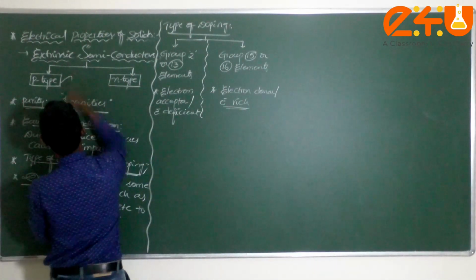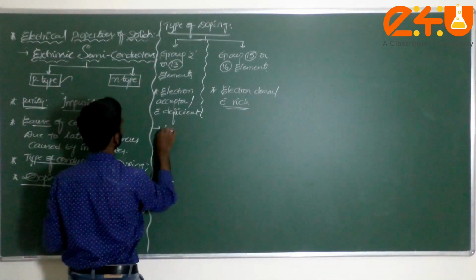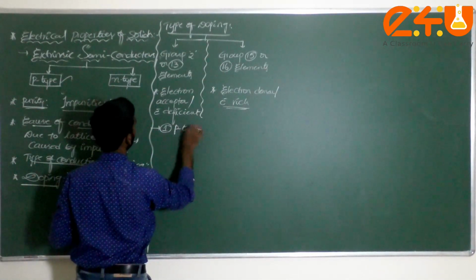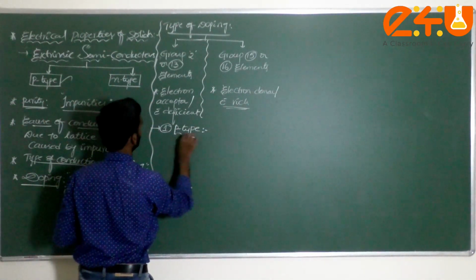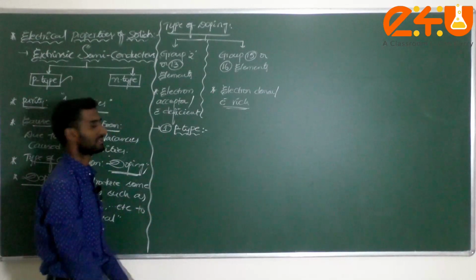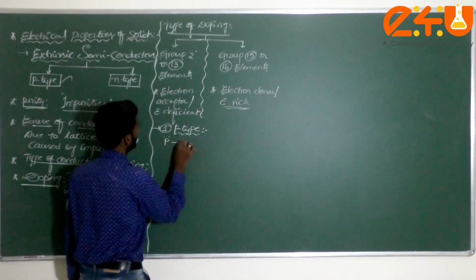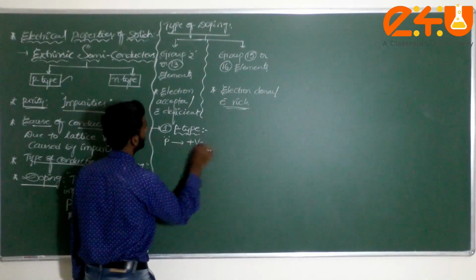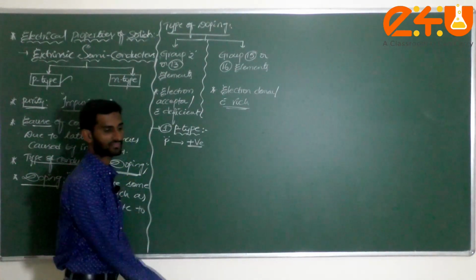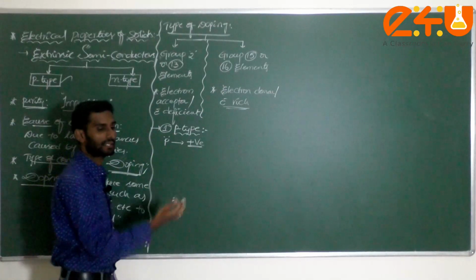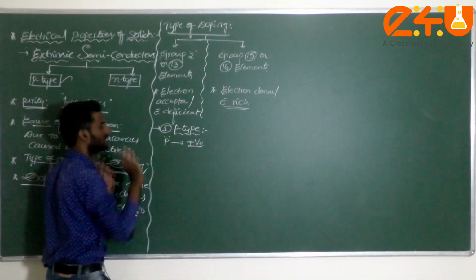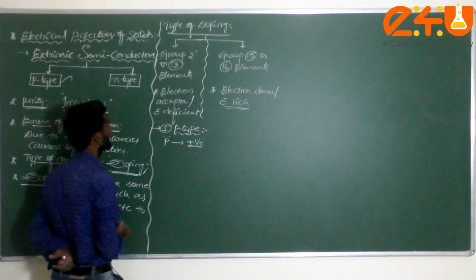Okay, let us start. First I am taking the p type semiconductor. There is no special meaning for that here. P stands for positive, N stands for negative. Now, a simple thing: what is meant by p type?